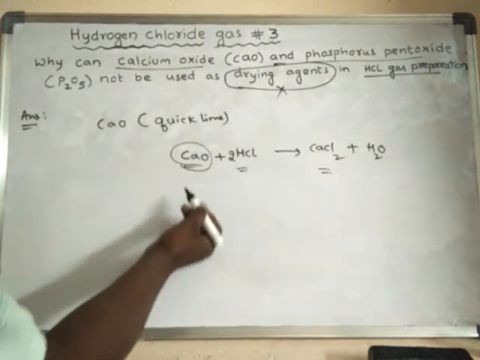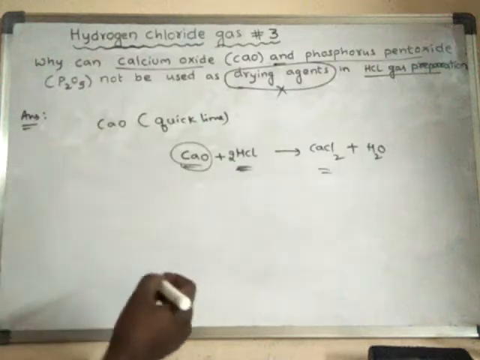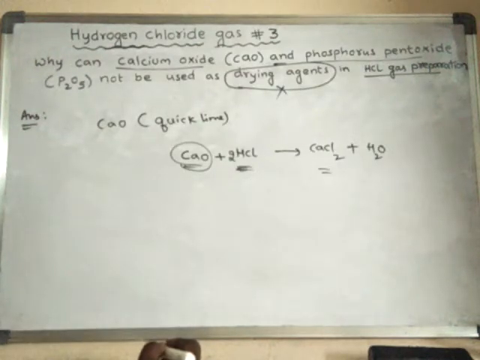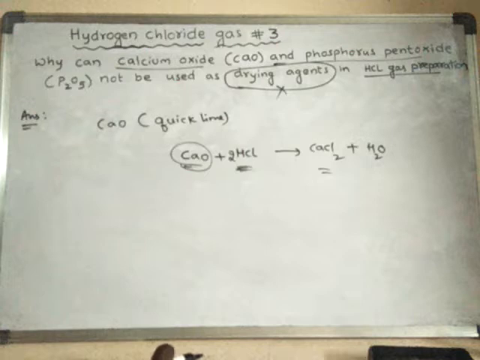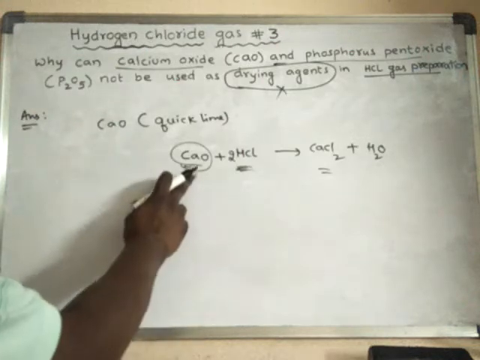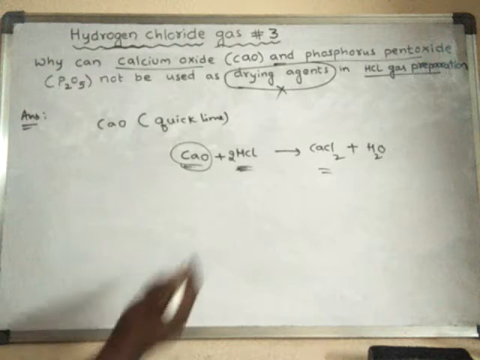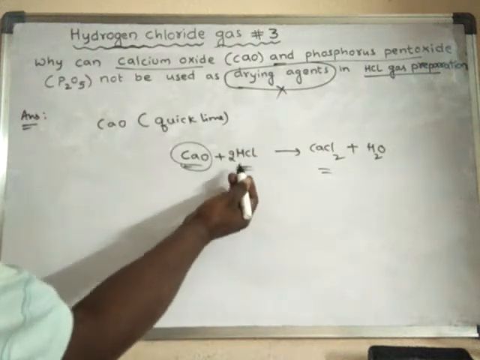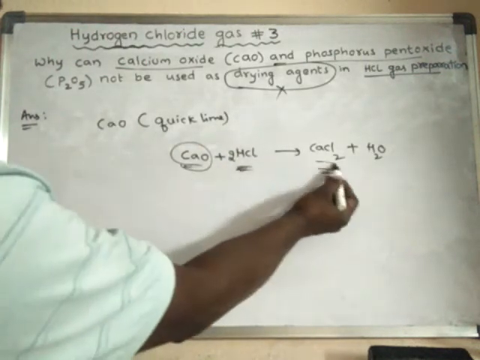Generally, what is the purpose of a drying agent? A drying agent should not react with the substances and it should remove the moisture. But here, calcium oxide can remove the moisture, but at the same time it will react with the HCl. Then the HCl formed during the laboratory process is again converted into calcium chloride.